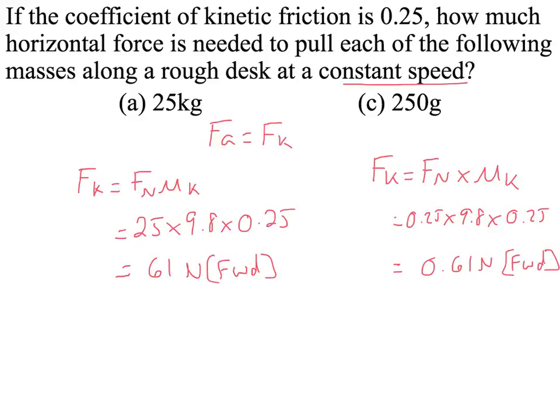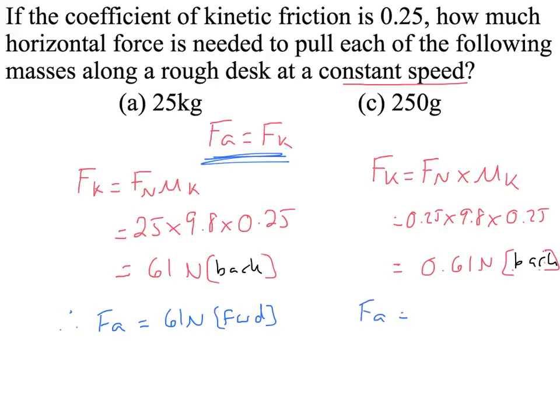Because again, since we are saying that Fa equals Fk, if we solve for Fk, I should probably clarify, the force of friction would be backwards. Back, we'll do this properly. Back, and then we can say, therefore, force applied must equal 61 newtons forward, and force applied must equal 0.61 newtons forward.